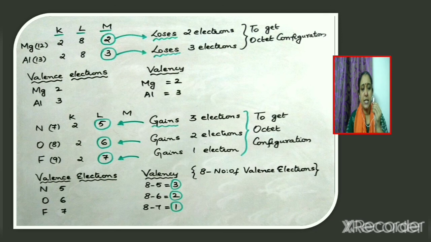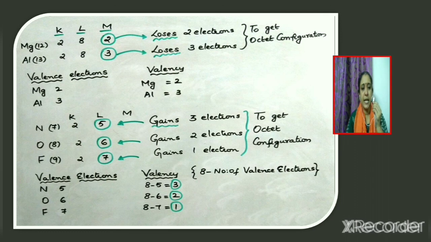Next, consider nitrogen. The electronic configuration is given as 2,5. Oxygen, the electronic configuration is given as 2,6, and fluorine, it is 2,7. How many valence electrons are present in nitrogen? It is equal to 5. What about the number of valence electrons present in oxygen? It is 6, and that of fluorine is 7.